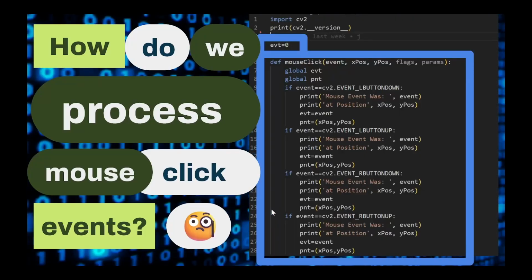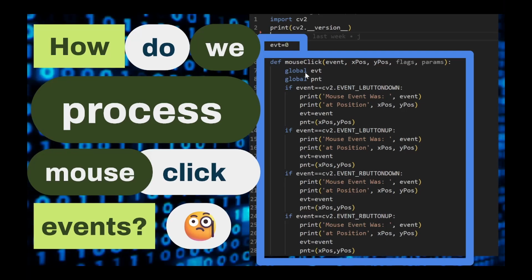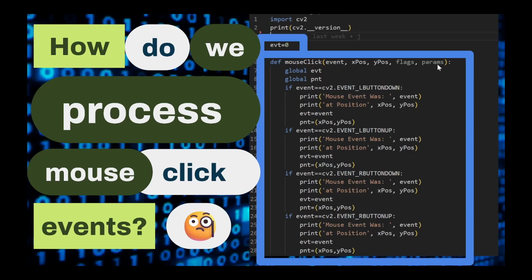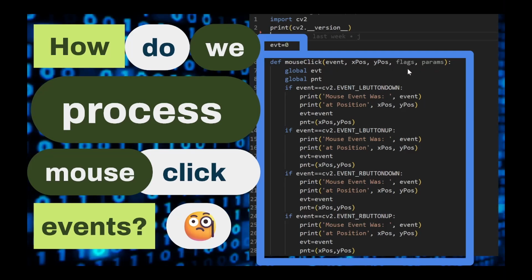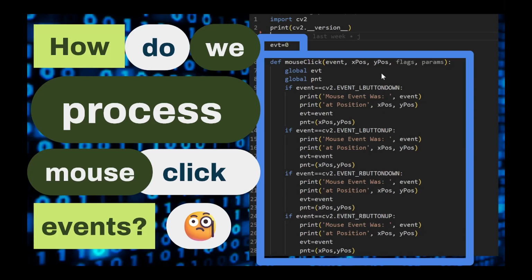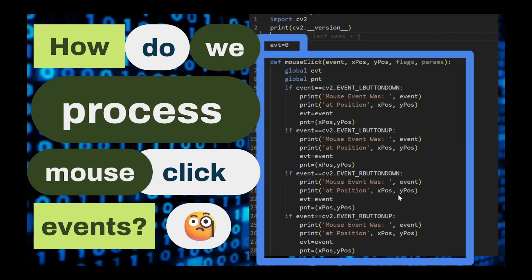Okay. How do we process mouse click events? Here we have a global variable outside that initializes an event to 0. And inside the function, global EVT is defined, a global point. The mouse click is going to take flags and params. So far, it hasn't been important to know what those are, but what is important is the event and the X and Y position. So this is how you would send this information to your terminal for your reference.